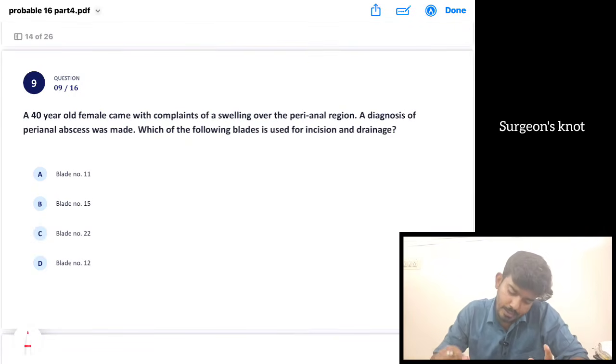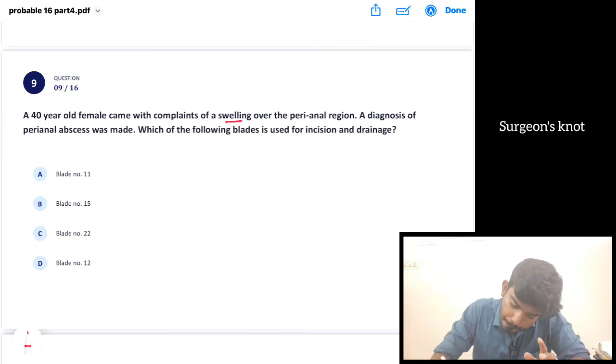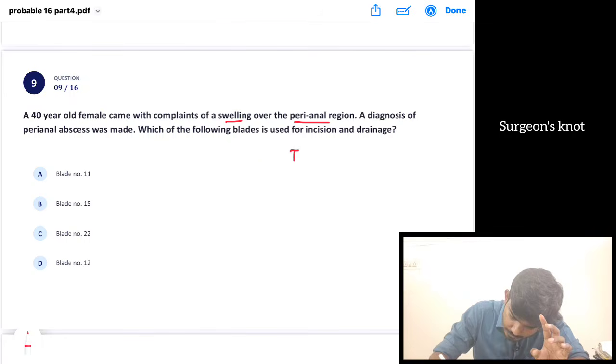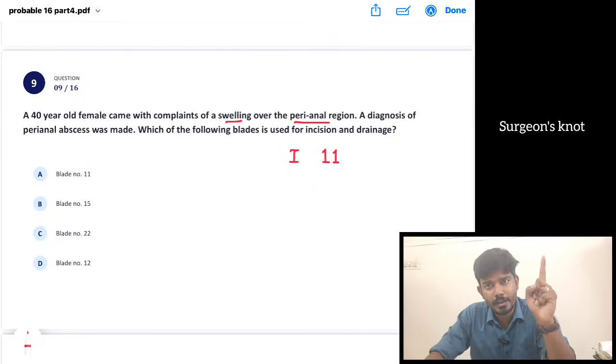A 40-year-old female came with complaints of swelling over the perianal region. A diagnosis of perianal abscess was made. Perianal abscess, immediately we have to do an incision and drainage. Which of the following blades is used for incision and drainage? Okay, incision and drainage. Okay, we are going to use 11 blade. Okay, 11 blade incision and drainage.